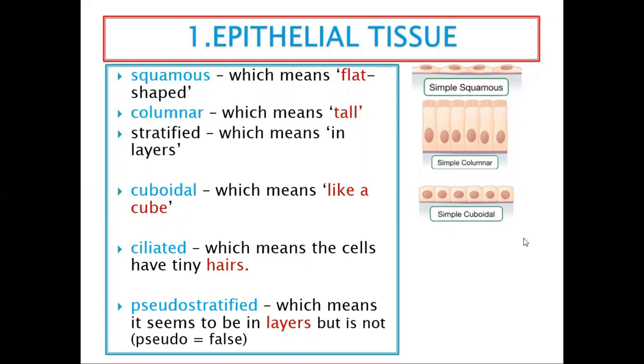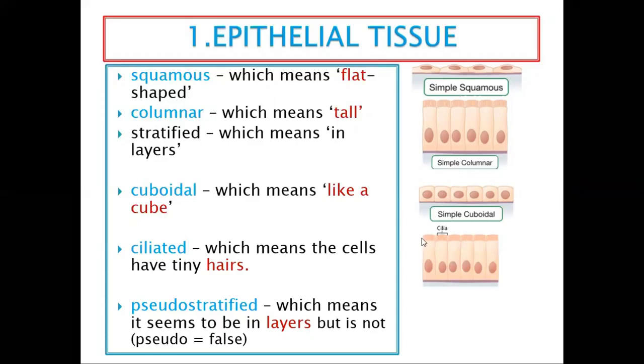Then we have ciliated. Ciliated, they are hair-like. So if you look at this, it's columnar. Then if I want to name this, I will say columnar ciliated. If this one has hair on top, I will say cuboidal ciliated. If squamous has hair on top, then I'll say squamous ciliated. Or squamous stratified, meaning that squamous with layers.